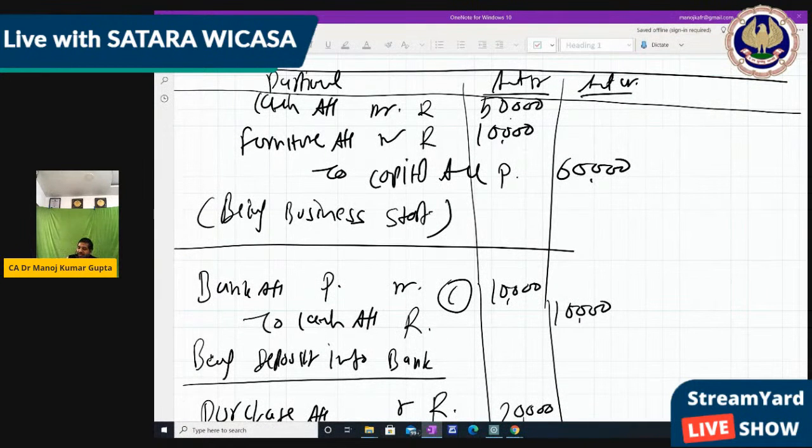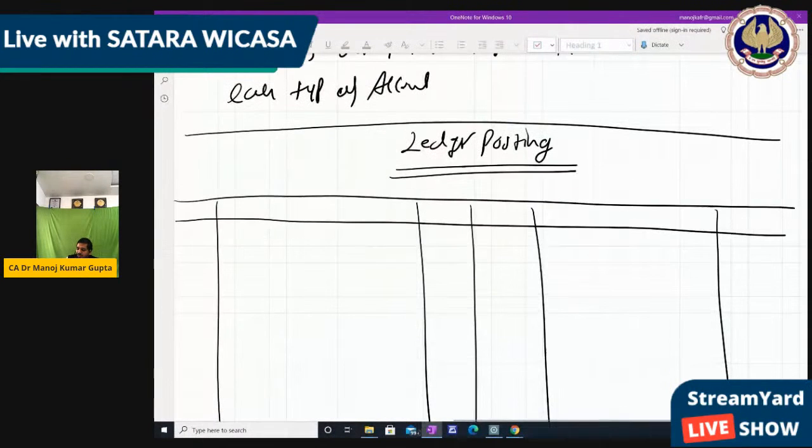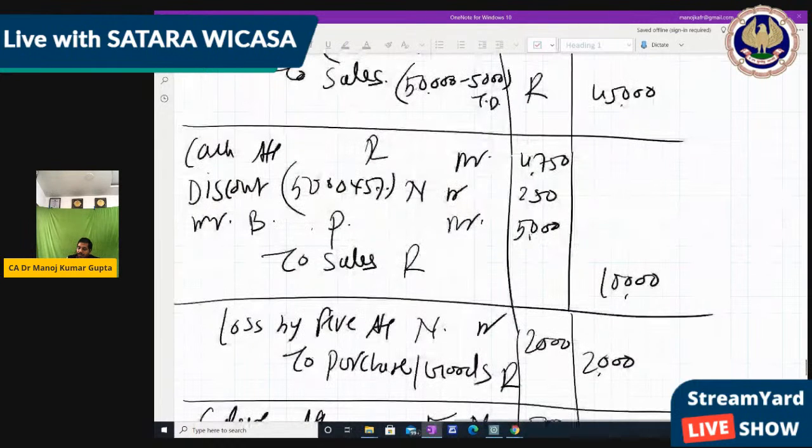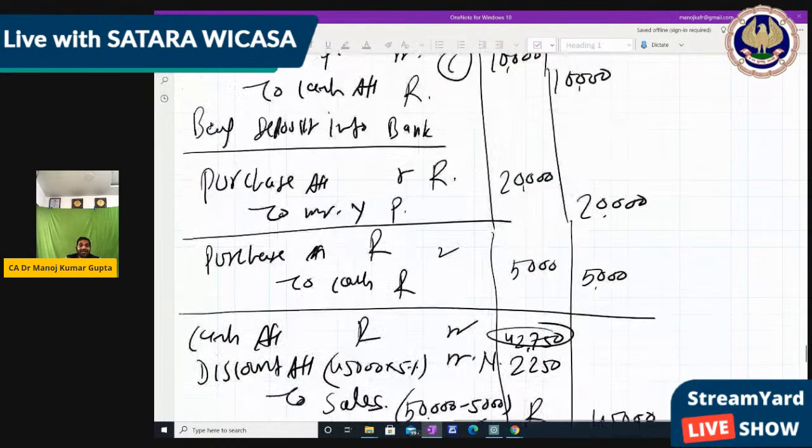Okay, so write the name of the account, that is cash account. Give the names of the columns also: date, particulars, amount for debit, and date, particulars, amount for credit. Now the cash account is on the debit side.